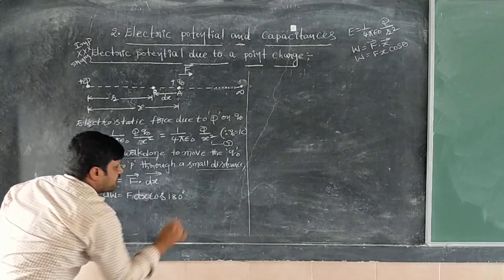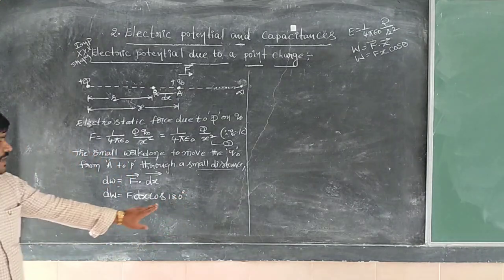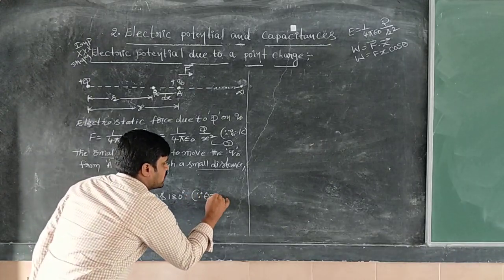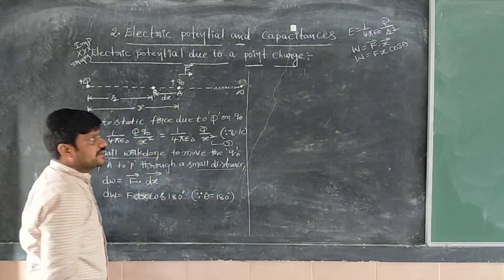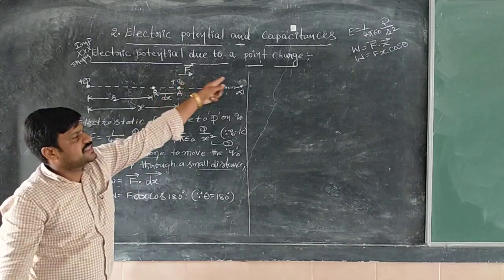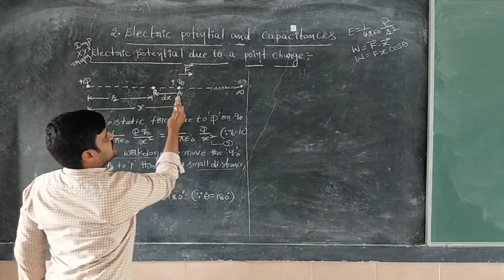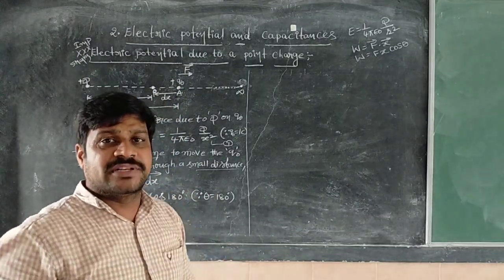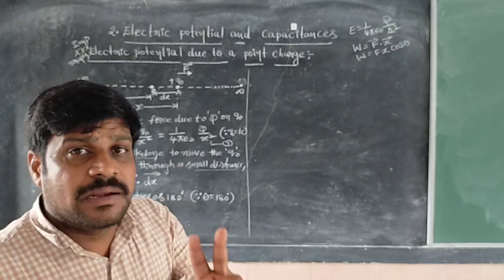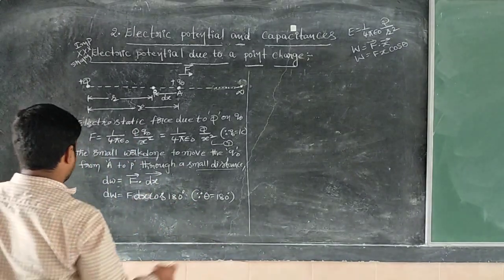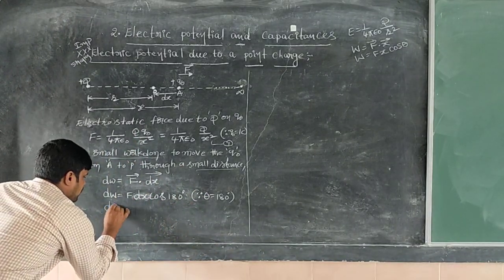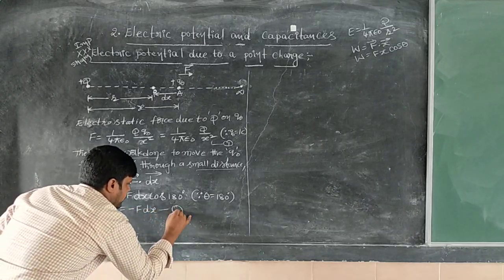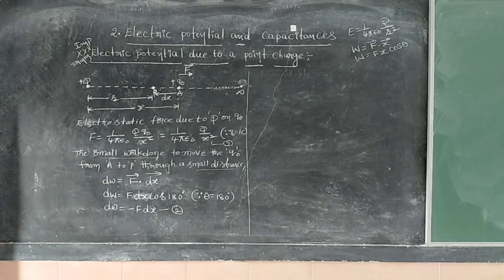Why do we have to write 180 degree? Here, cos theta, since theta is equal to 180 degree. Force is in this direction and displacement is in the opposite direction. If two vectors are in opposite directions, then the angle between them is 180 degree. So dW is equal to minus F dx. Of course, that is equation number 2.